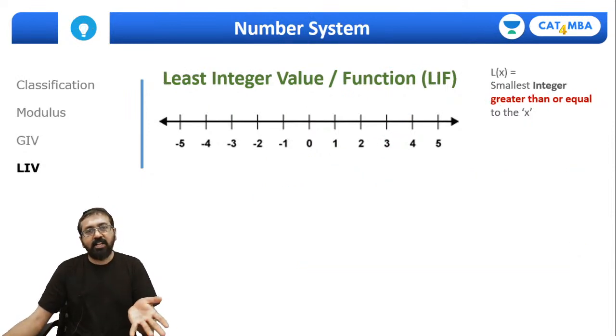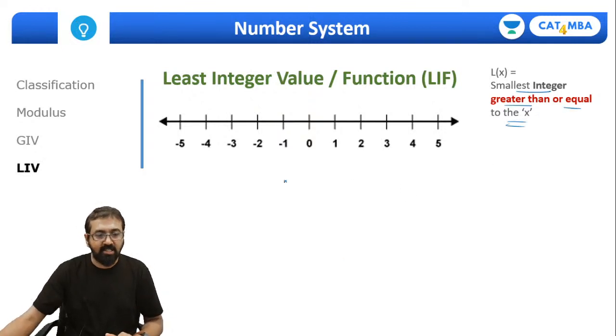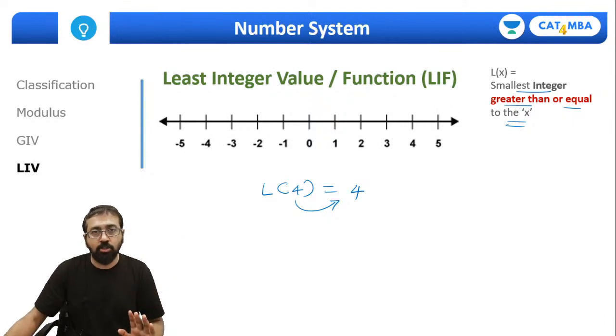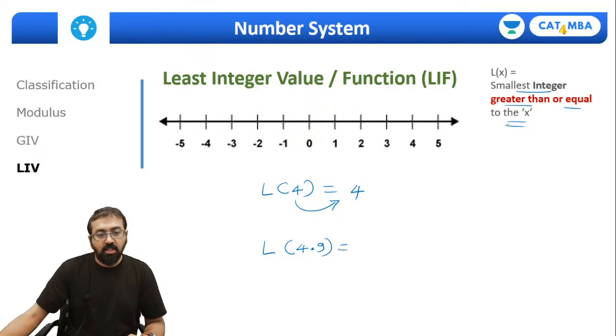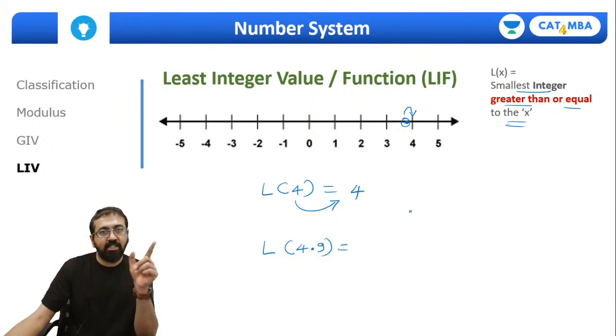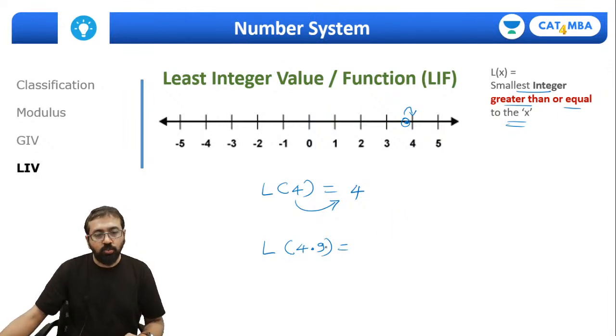Same way, least integer value is exactly opposite. We need to find the smallest integer greater than or equal to x. So for example, if I ask you the least integer value of 4, of course it will be 4 because it's an integer, so it stays as it is, like in the case of greatest integer also. But if I ask you the least integer value of 4.9, where is 4.9? It's somewhere over here. So now you will look at the first integer towards the right of that number. In greatest integer, we look at the left side if the number is not an integer. In the least integer, we look at the right hand side. So which is the first integer on the right hand side of 4.9? Of course, it's 5. So least integer value of 4.9 is 5.